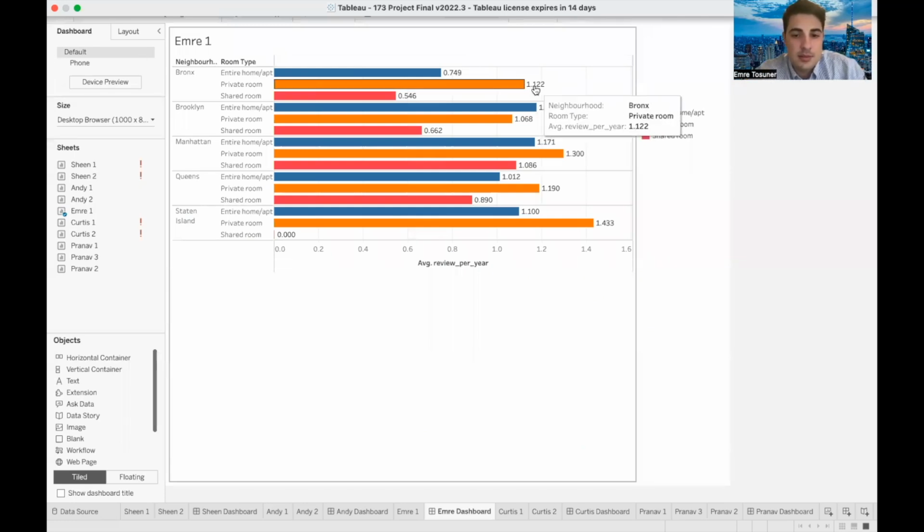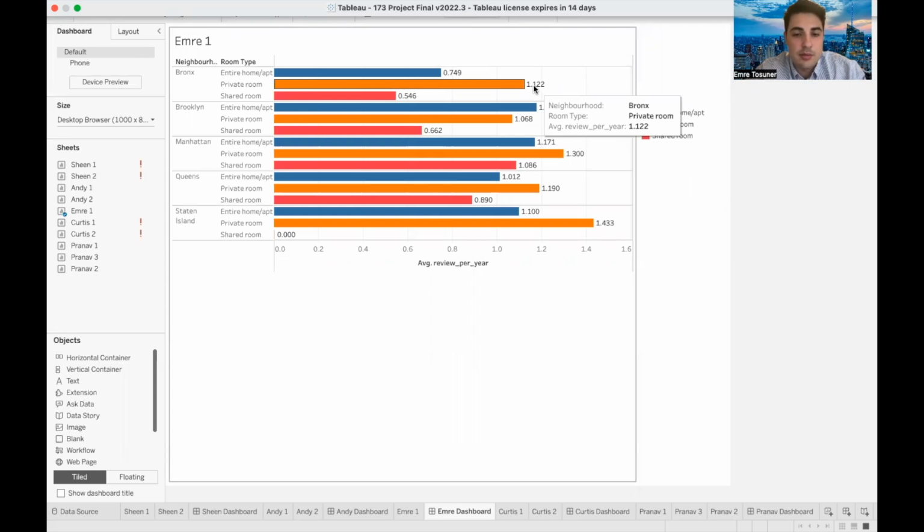In this analysis, we examined the average ratings of Airbnb listings in different neighborhoods and room types in New York City. We gathered this data from Tableau's website and analyzed it using Tableau software. To provide a more accurate representation of the quality of Airbnb listings, the analysis focused on reviews per year rather than overall ratings.